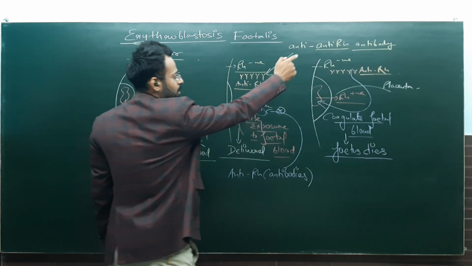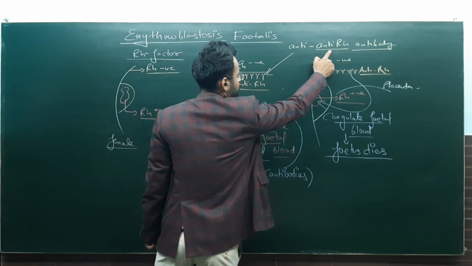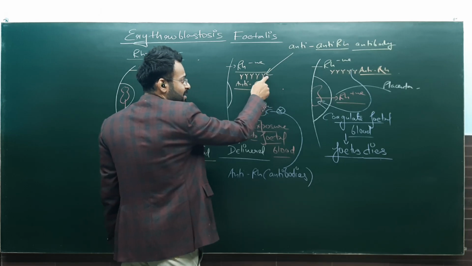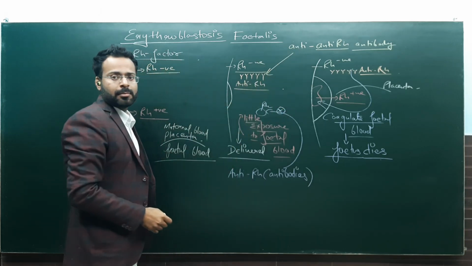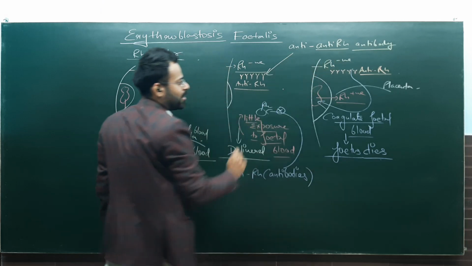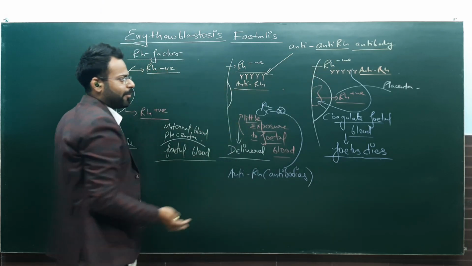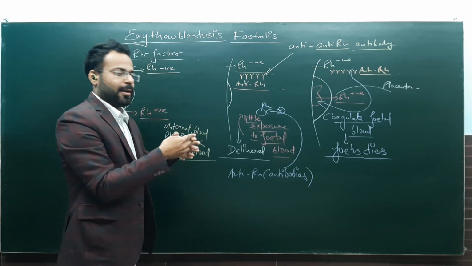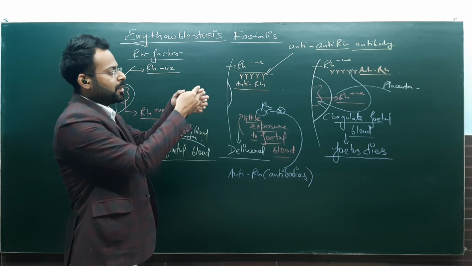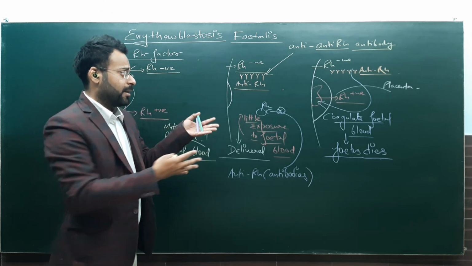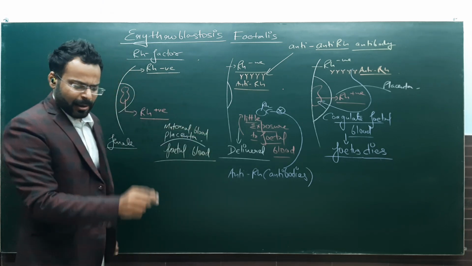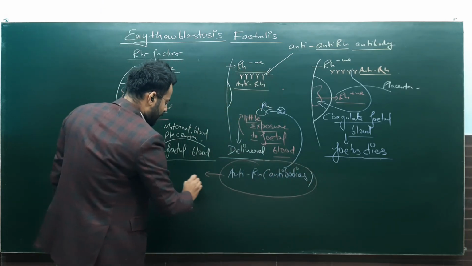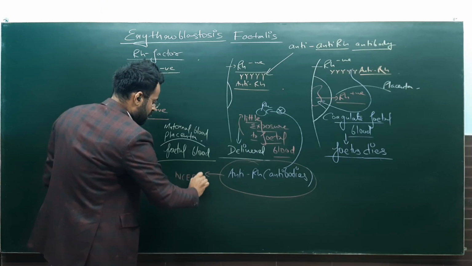Against these anti-Rh antibodies, we give other antibodies, known as anti-anti-Rh antibodies. So these antibodies will bind to the antibody given by us, and they will not further bind to the blood of the fetus. That is another solution. But you should always remember the earlier solution, because that is the one which is quoted in NCERT. Okay. Cool.